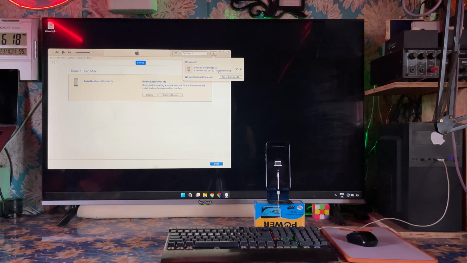We will come with the imaging PC. I will show you, don't worry. Unless we unlock it, I will not leave this particular device. This is the last device today to unlock. So let's see. Almost more than 8 GB I have downloaded now. 10 seconds remain to complete the download.